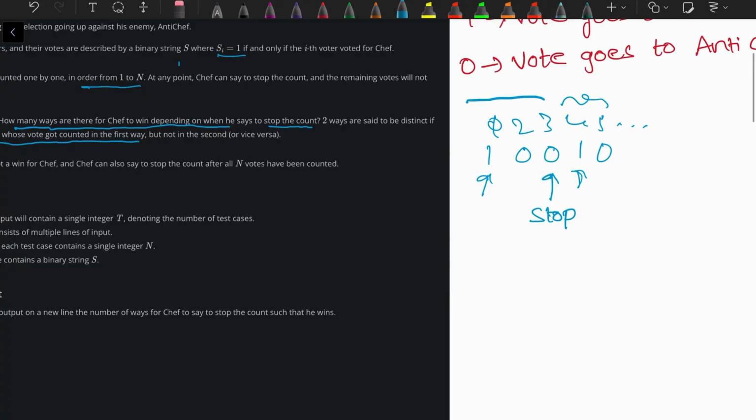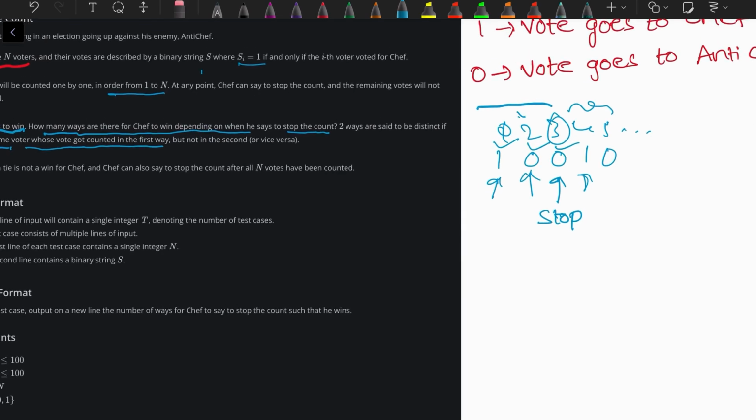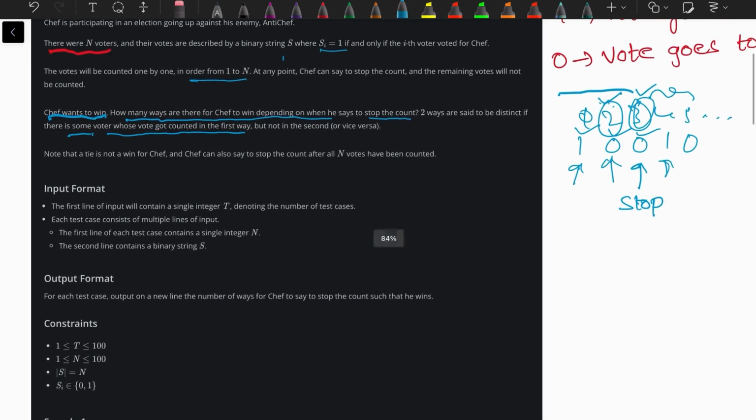That means if I say stop at the third vote, the first, second and third votes are already counted. I cannot say stop once again at the third vote because these 3 votes are counted. I cannot say stop at the second vote after saying it at the third vote. I can say stop at the second vote, and then I can say stop at the third vote, and that will add one more vote to us.